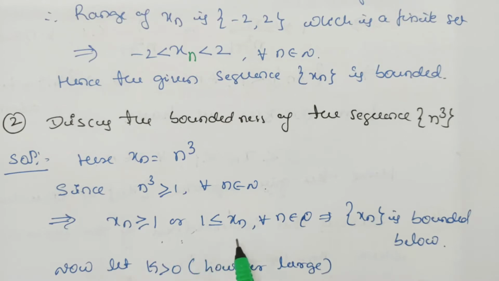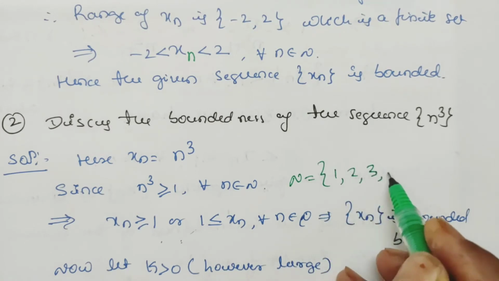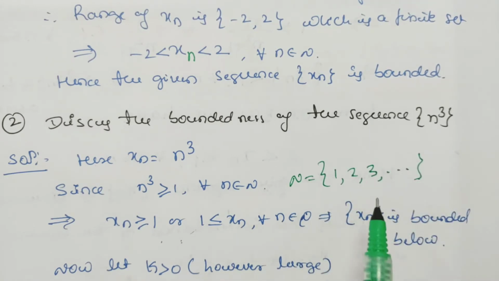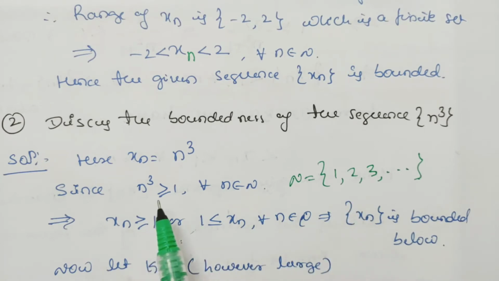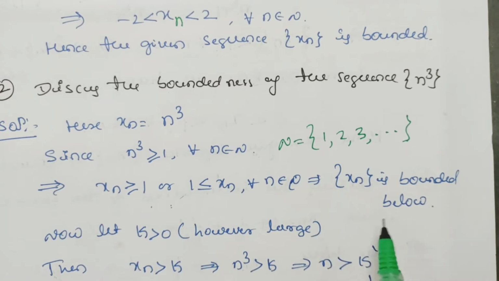So this implies the sequence xn is greater than or equal to 1, or we can take 1 is less than or equal to xn for all n belongs to N, because you know here N is the set of natural numbers. It contains the elements like 1, 2, 3, etc. So for any value of n, this value is always greater than or equal to 1. So this implies the sequence xn is bounded below. Why it is bounded below? All the values of xn are greater than or equal to 1.